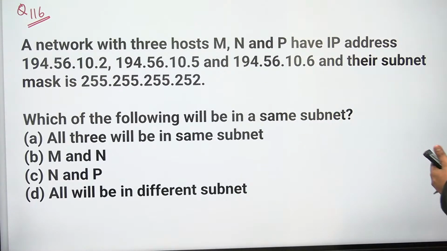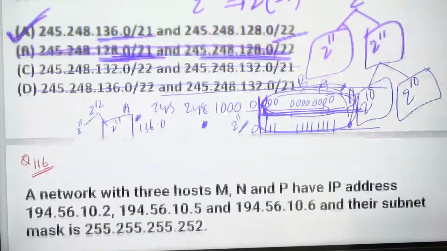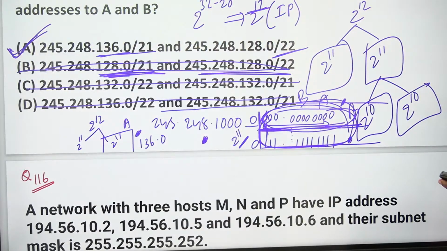Sir, in option D, if in place of 22 21 mask is there, see, their mask only different, right?